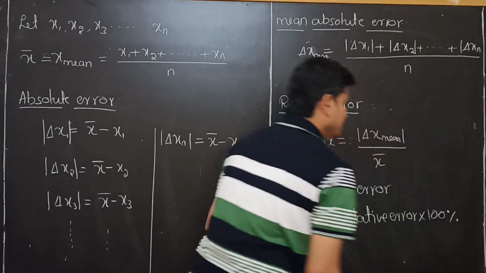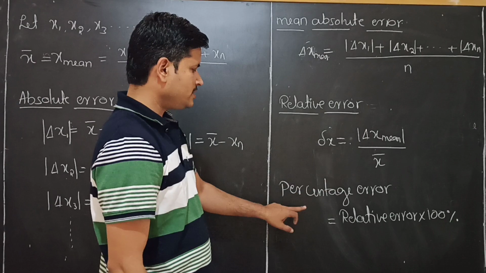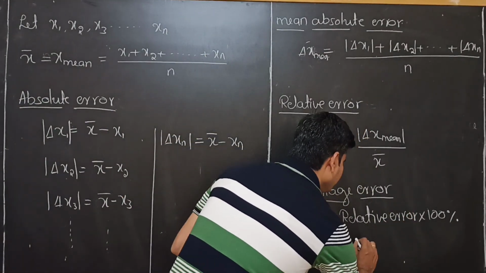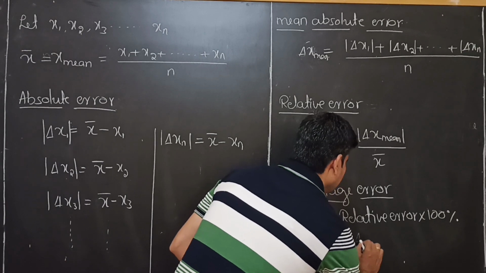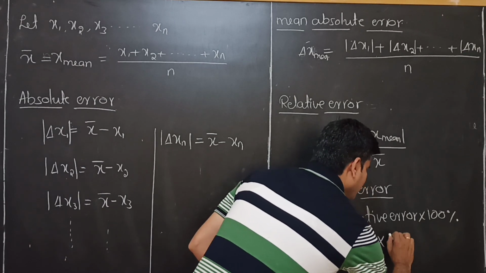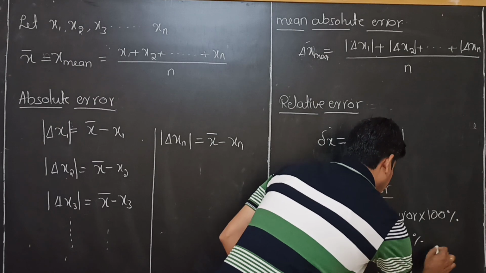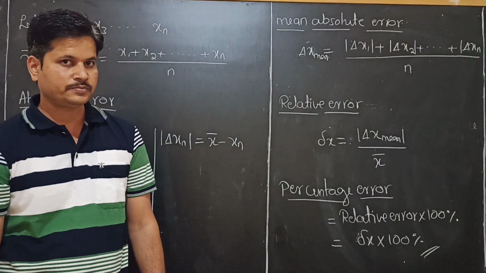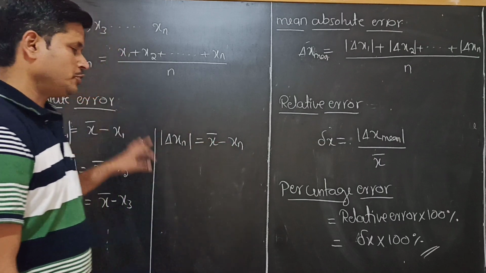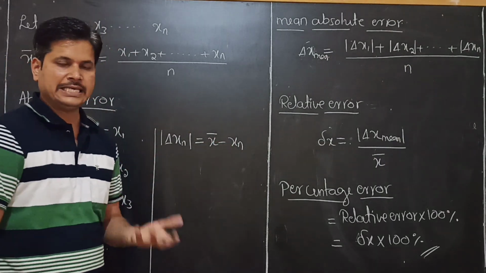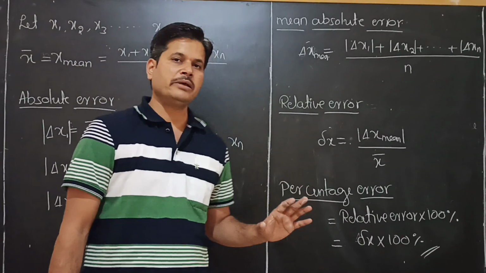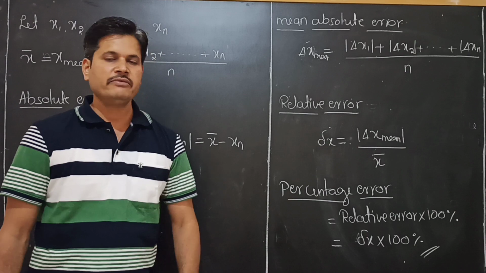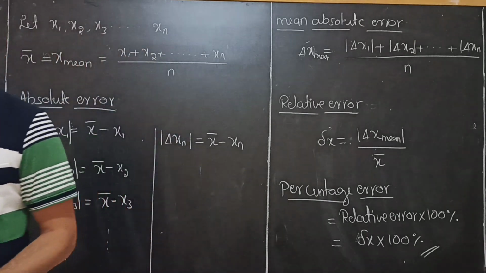That is, the relative error, delta x, into 100%. Then we will get the percentage of error. Okay, this is the procedure to express the errors. We will solve some problems to calculate the percentage of error. Then you will come to know.